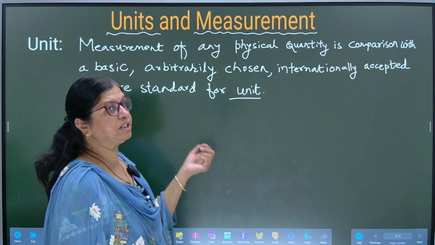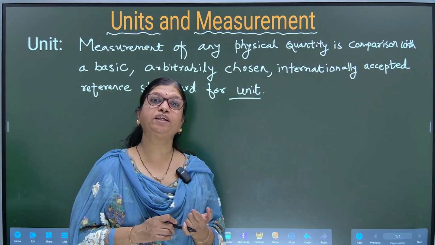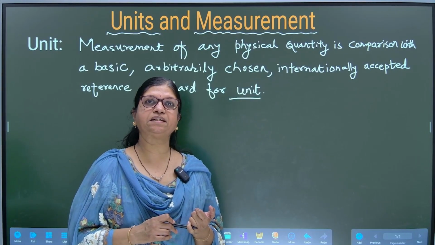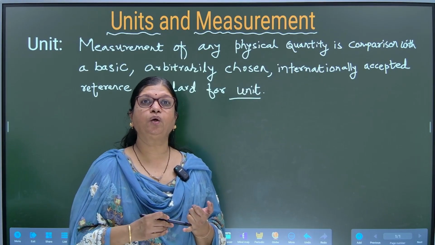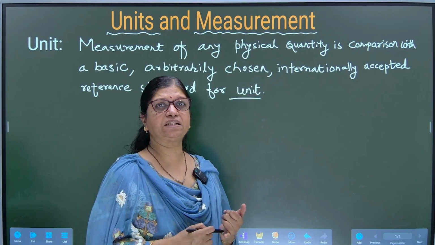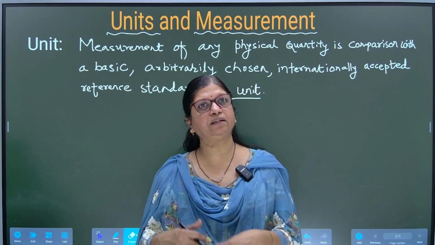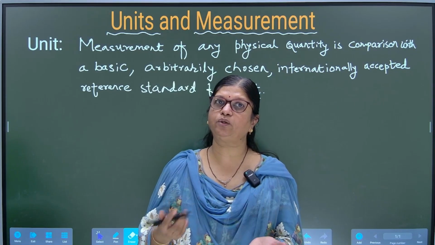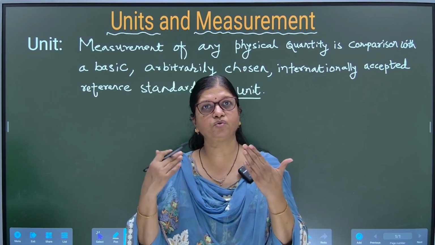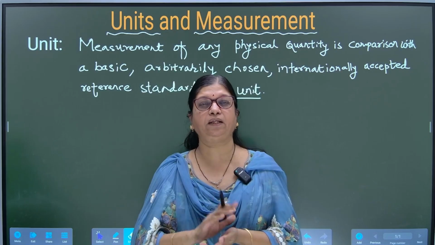So, to measure a quantity, we require its unit. Correct? We represent it by unit. Now, how many physical quantities are there? Many. So, we will go on differentiating the physical quantities and their units, and there will be so many units to be remembered then.